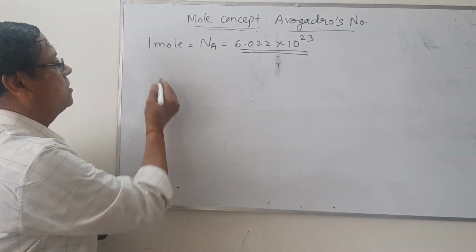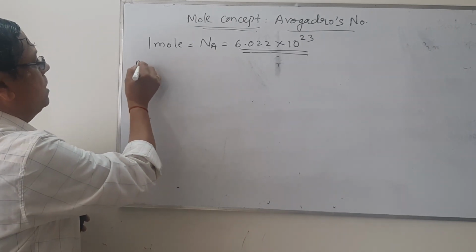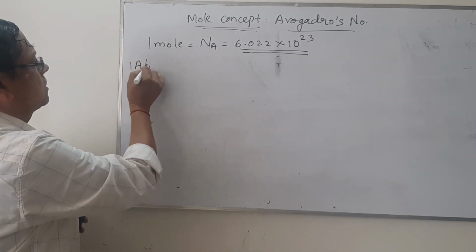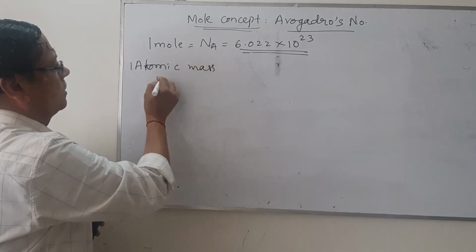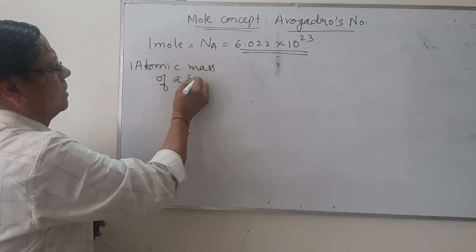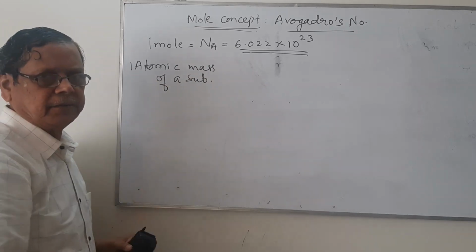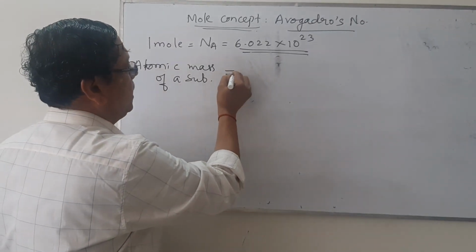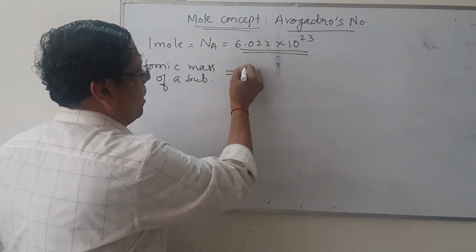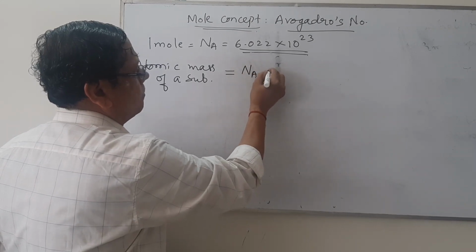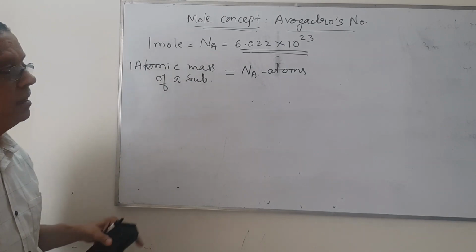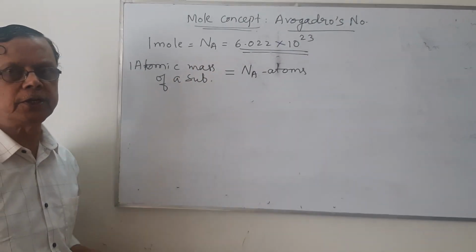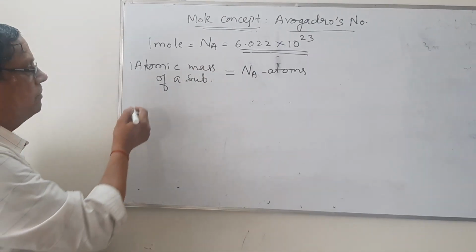Now let us relate this with atomic mass. 1 gram atom of a substance, here we call it atoms, will contain Avogadro number of atoms, Na atoms. That is 6.022 into 10 to the power 23. Let me take some examples.